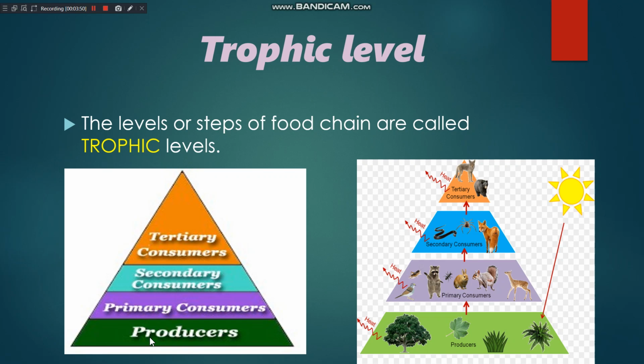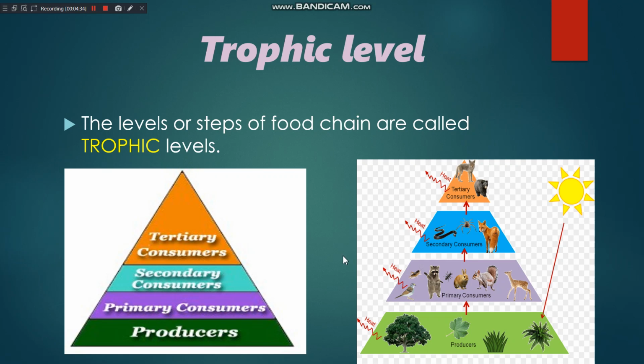Like the producers, which prepare the food by capturing the solar energy. You can see from here the sun rays falling on the plant, and by the process of photosynthesis they are preparing the food. Now this food is passing to the primary consumers. Primary consumers means the herbivores. Then it is passing to the secondary consumers, and then it is passing to the tertiary consumers. So in this way, every step of the food chain is called a trophic level. I think you got the concept.